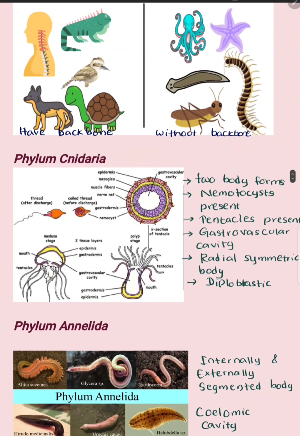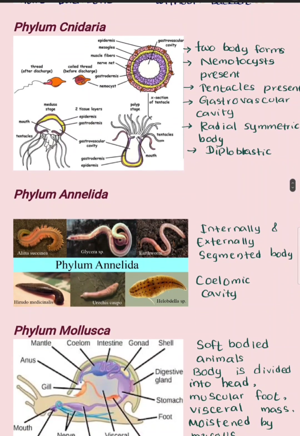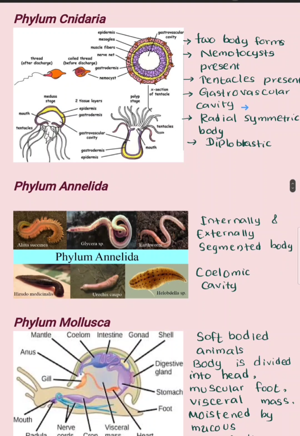Let's move into the invertebrates first, because in the evolutionary process they evolved first. The phylum Cnidaria is the first invertebrate group. As you can see here, they have two body forms. If they are attached to the surface or substrate, we call them polyp form. If they can float, we call them medusa form.